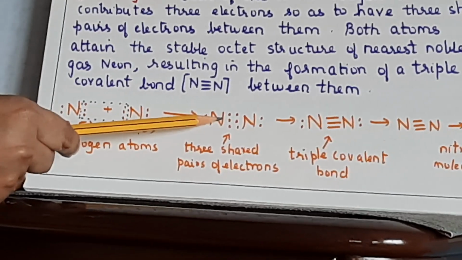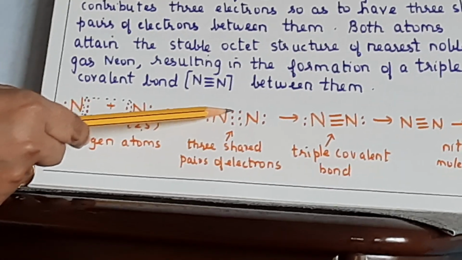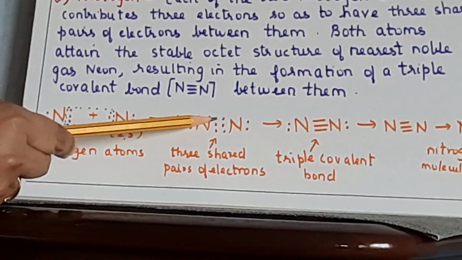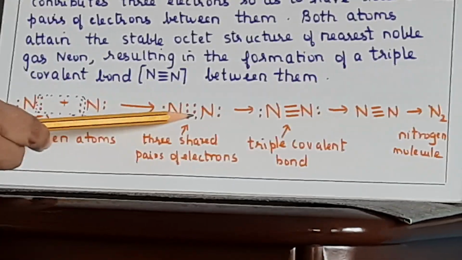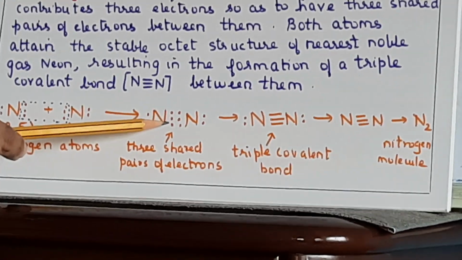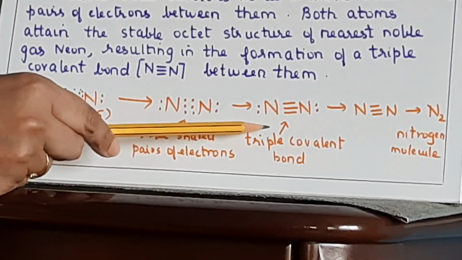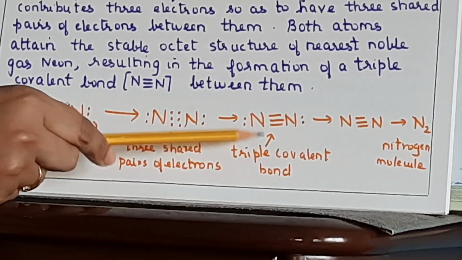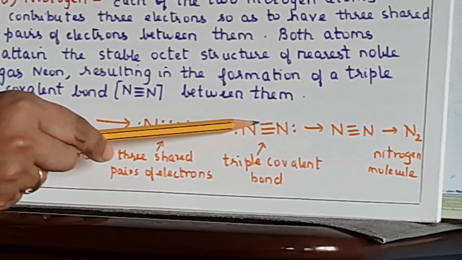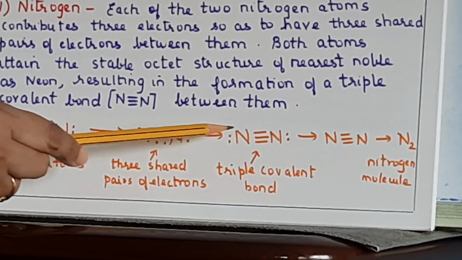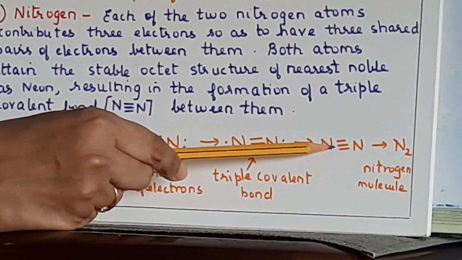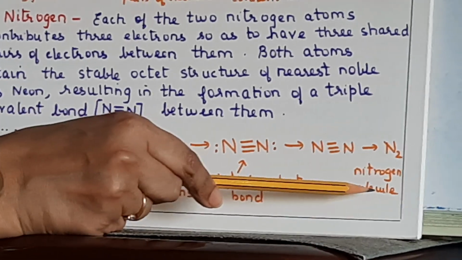In the next step are the 3 shared pairs of electrons. This is 1 shared pair, this is the 2nd shared pair and this is the 3rd shared pair. Clear? Now in the next step you show the formation of the bond. So 3 lines indicating a triple covalent bond. Finally the triple bond and N2, that is the nitrogen molecule.